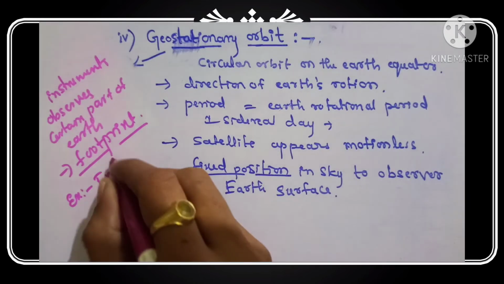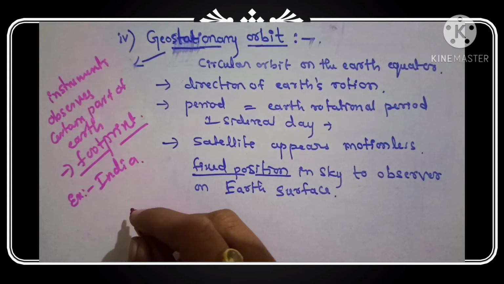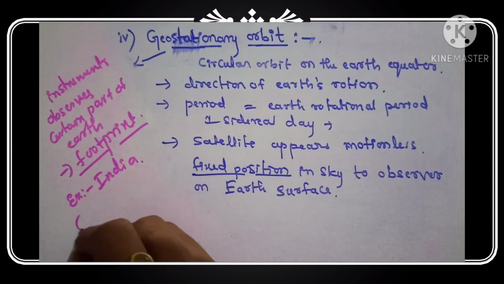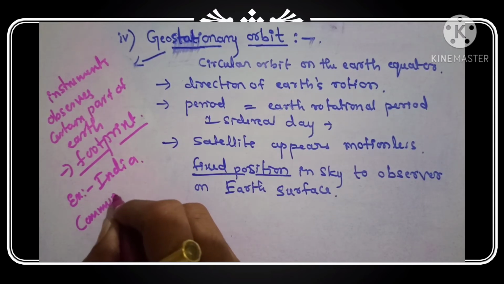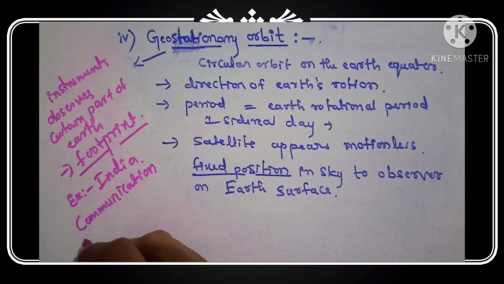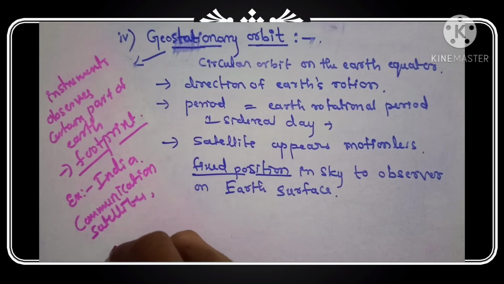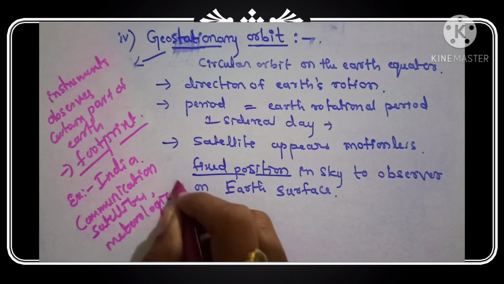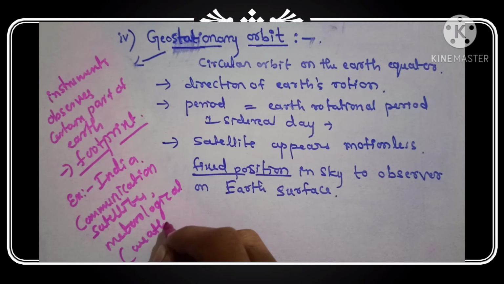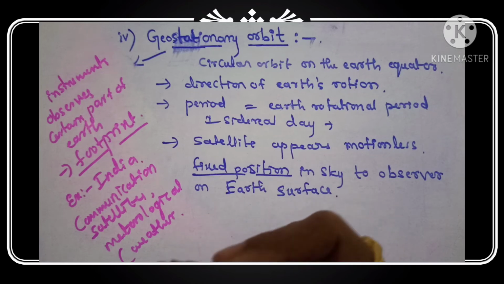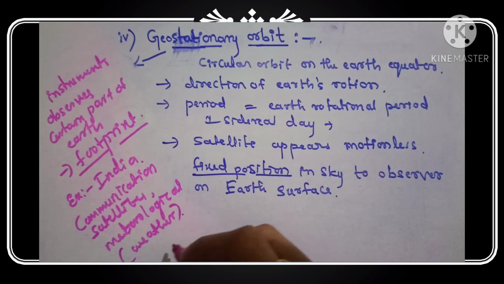For example, India has launched many geostationary satellites. So it is suitable for communication satellites. It is suitable for launching communication satellites, and also meteorological satellites, which means weather forecasting satellites, which we can launch to study the weather.